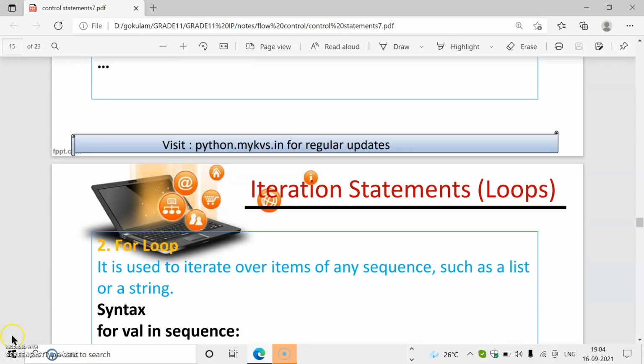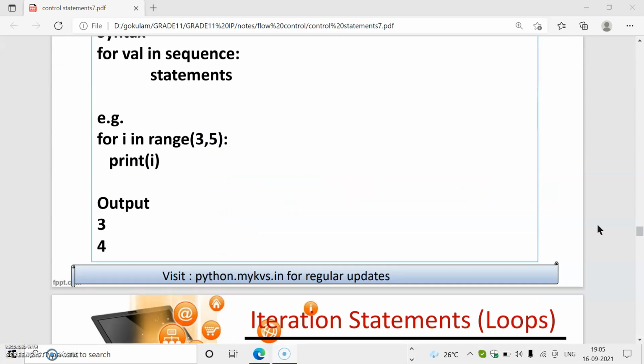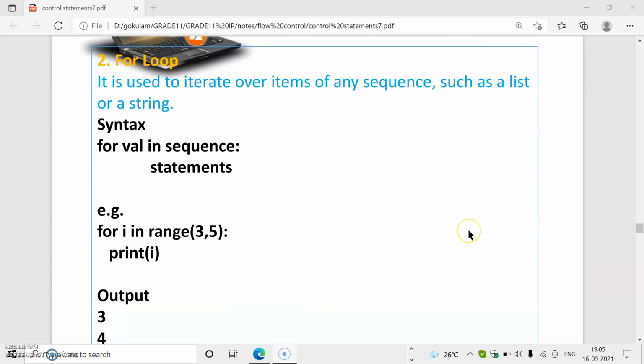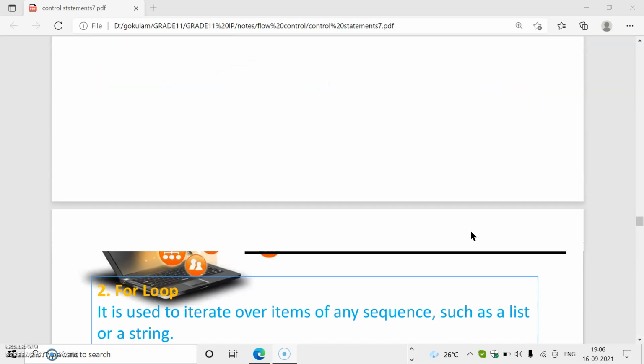Next is the for loop. So this is the while loop. In a while loop, don't forget, inside the loop we have to write increment or decrement, or some conditions or some operations. Otherwise it will produce an infinite loop. Next is the for loop. Compared to the while loop, the for loop is simple to write because no need to increment manually, no need to initialize.